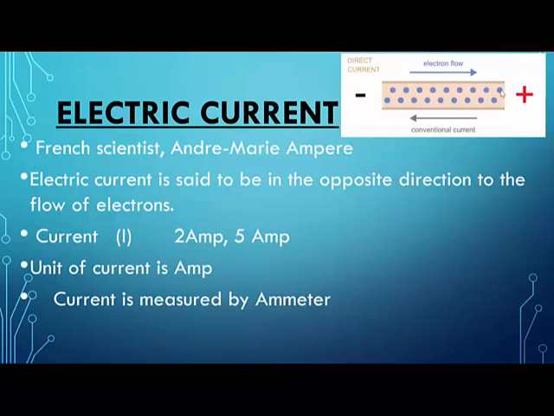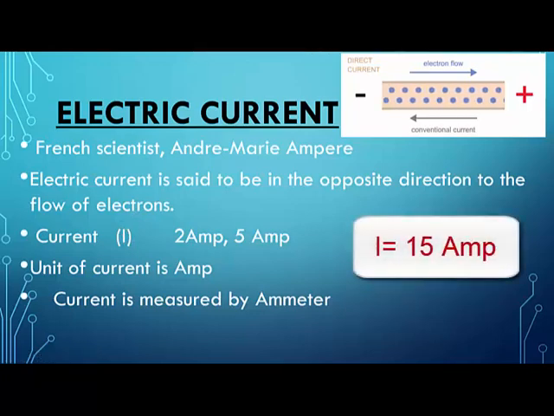Now, what is the unit of current? Ampere. The unit of electric current is ampere, amp, named after a French scientist, Andre Marie Ampere. We say current is 2 amp, 5 amp, 10 amp, 15 amp. We designate current as capital I. So if the current flowing in this circuit is 15 amp, you will write I is equal to 15 amp.